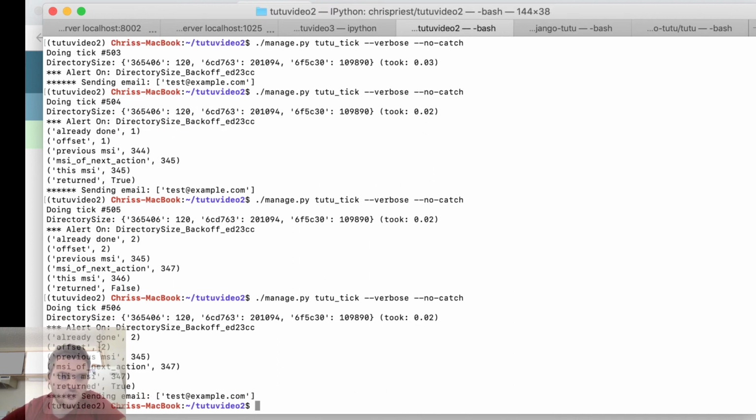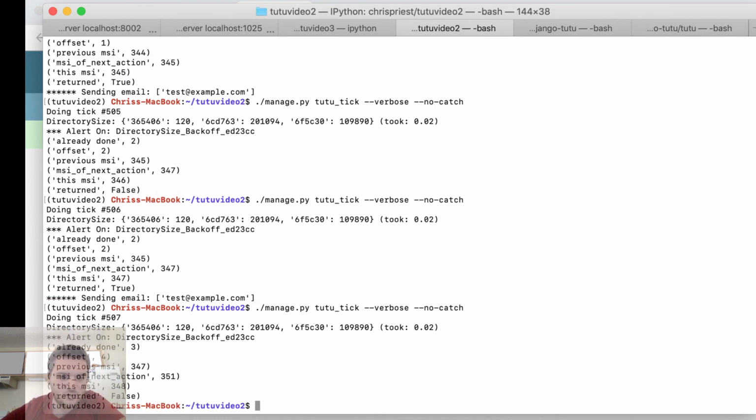Offset again is 2. The previous alert MSI was 345, so 2 would be up here. MSI of next action would be previous plus offset, so that's 347. This one's 347, so true. We sent the email. We do the next one, it's false. The next MSI is 351, which is 347 plus 4, 351.